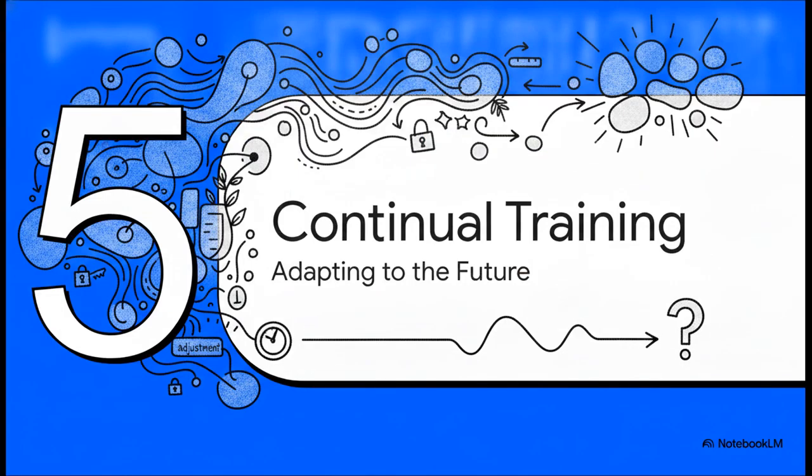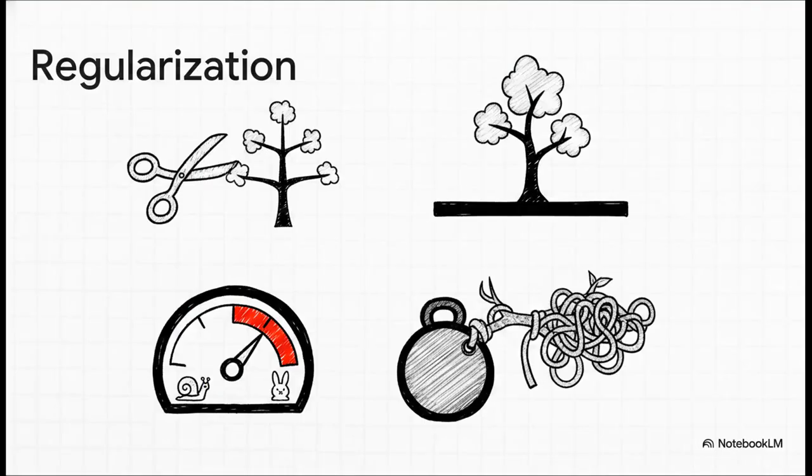Finally, Section 5, Continual Training, Adapting to the Future. Now, before we look too far ahead into the future, we have to talk about keeping these current meta-organisms in check. To stop these massive ensembles from just mindlessly memorizing the data and overfitting, we have to impose strict structural rules. We call this regularization. The techniques include pruning away weak branches that just don't lower impurity enough. We can set a maximum depth so the trees don't grow forever.